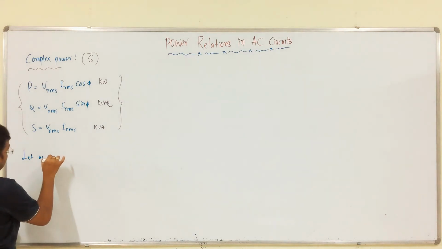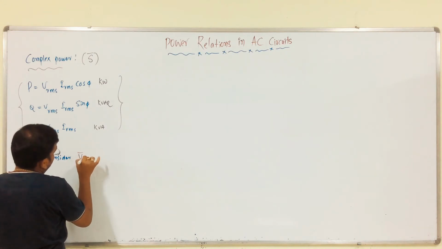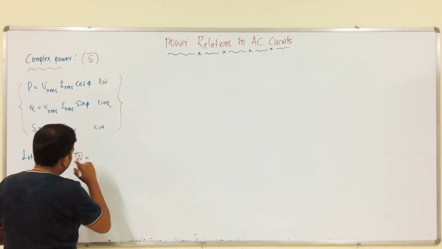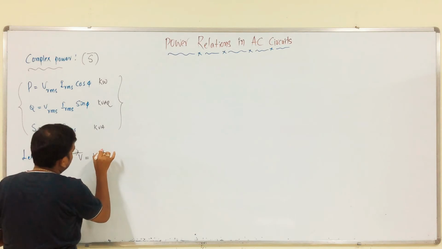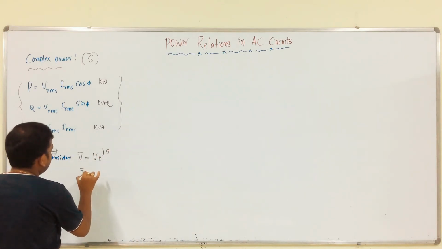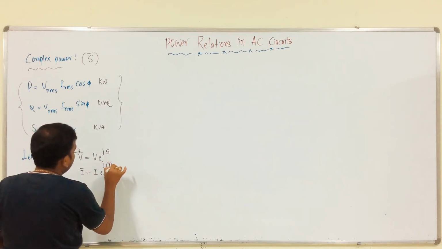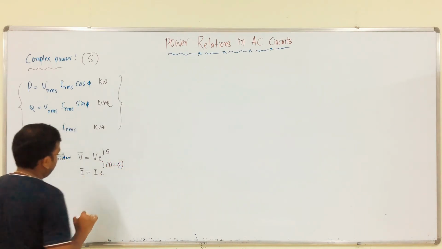Then let us consider voltage V e power j theta. Like that, current is equal to I e power j (theta plus phi).